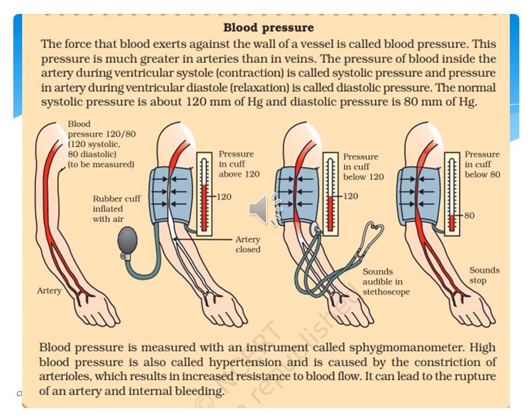High blood pressure is also called hypertension, and is caused by the contraction of arteries, which results in increased resistance to blood flow. It can lead to the rupture of an artery, and internal bleeding may also take place. So high blood pressure is always not good for our health. So a happy life will give proper blood pressure in our body. Okay.